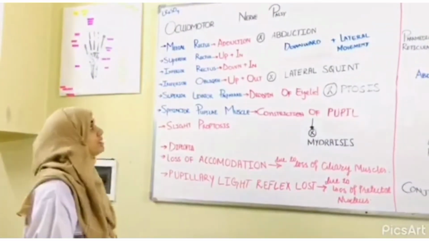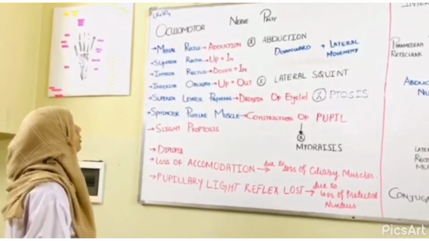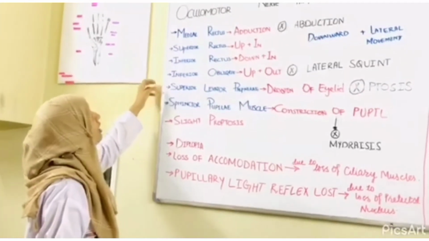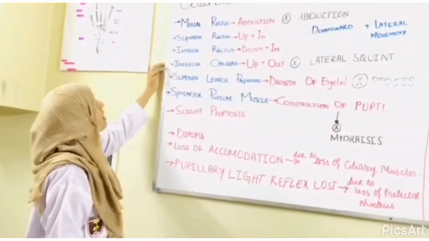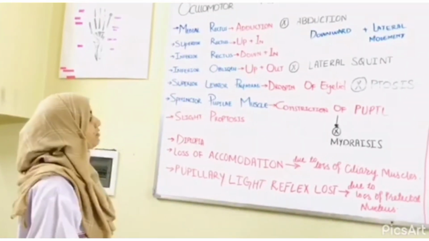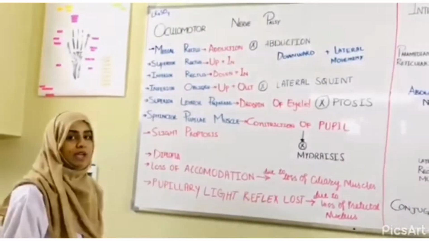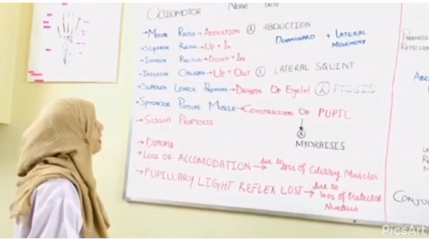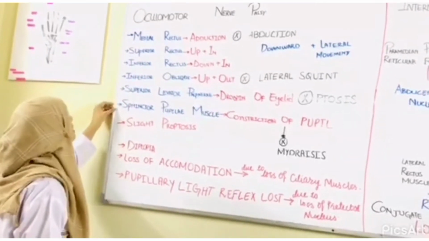Oculomotor nerve palsy is the palsy of the third cranial nerve, which is the oculomotor nerve. As we know, the oculomotor nerve supplies the muscles of our eye, which are medial rectus, superior rectus, inferior rectus, inferior oblique, levator palpebrae superioris, and sphincter pupillae muscle, which is mainly supplied by the Edinger-Westphal nucleus, which is a parasympathetic nucleus. But as its passage is with the third cranial nerve, it will also be damaged.